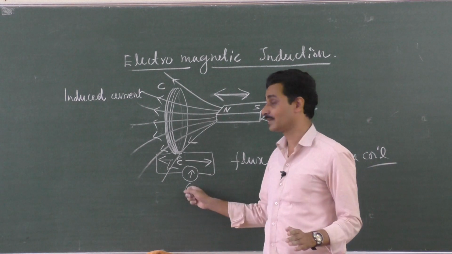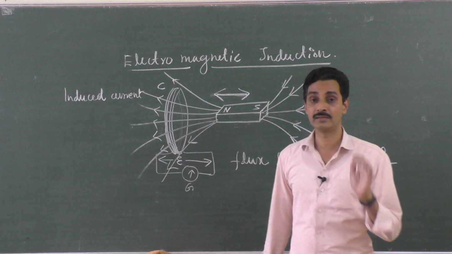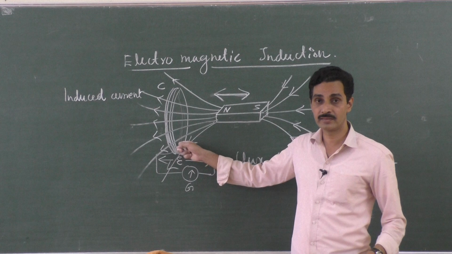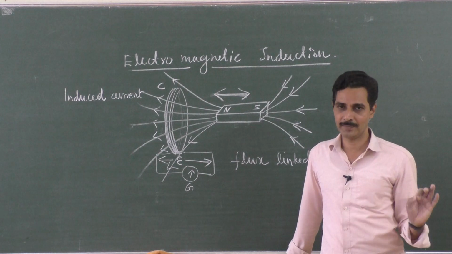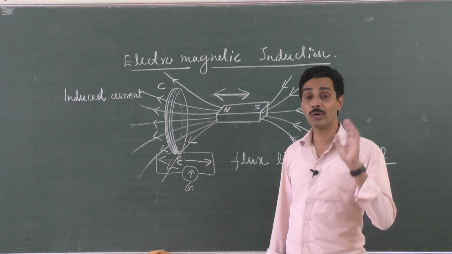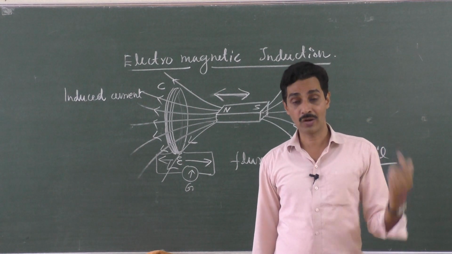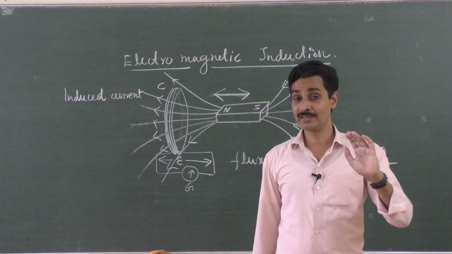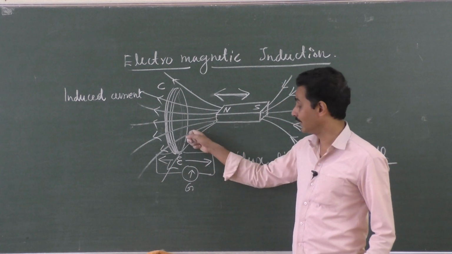And no induced current is seen when the magnet is kept stationary. That means flux is constant. Remember, when the magnet is kept stationary, don't be under the impression that there is no flux. There is a flux linked with the coil, but it is not changing with time. It is constant with time. So change in flux only induces a current. That is the best conclusion, right? A current is induced in a coil only when there is a change in the magnetic flux. It doesn't mean that current is induced in a coil when there is a flux linked to the coil. There is a flux when the magnet is stationary, but it is not changing, so no current.